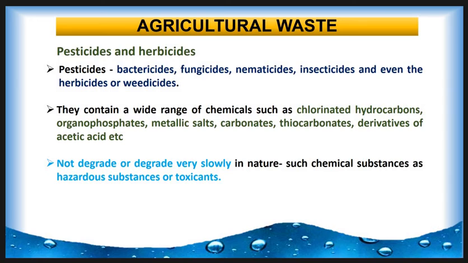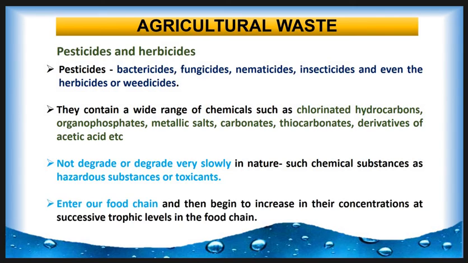But the most harmful pesticides either do not degrade or degrade very slowly in nature. We prefer to distinguish such chemical substances as hazardous substances or toxicants. These are highly potent chemicals that enter our food chain and increase in concentration at successive trophic levels in the food chain and disturb the ecosystem.